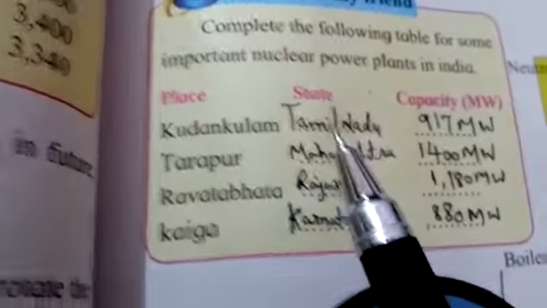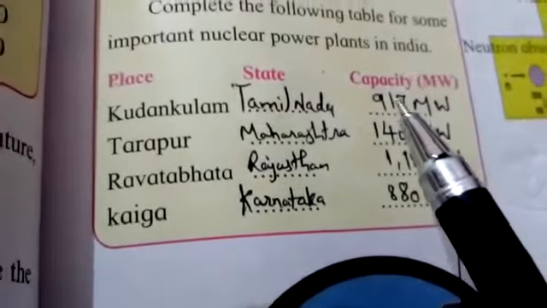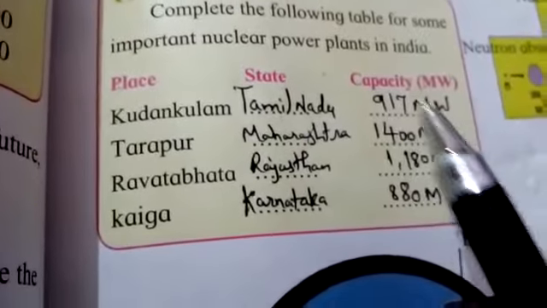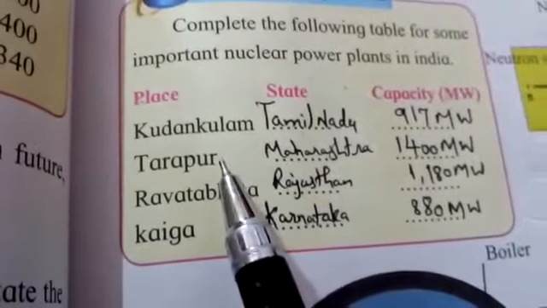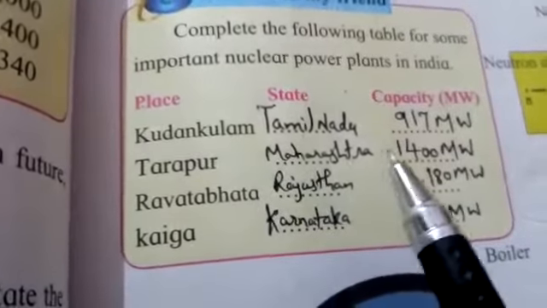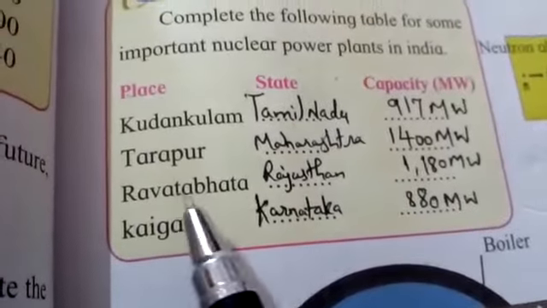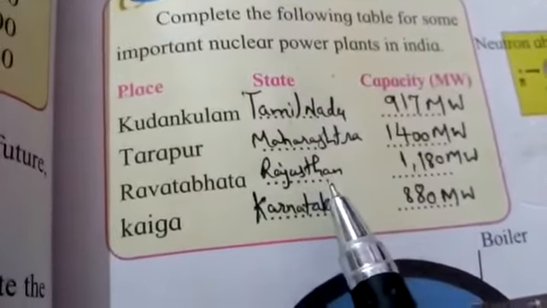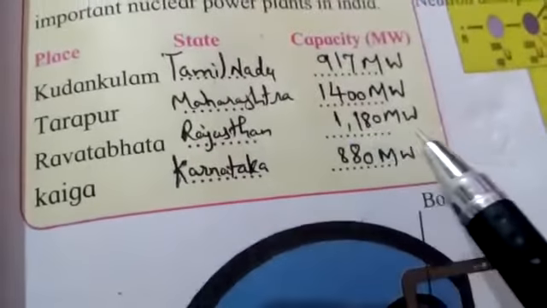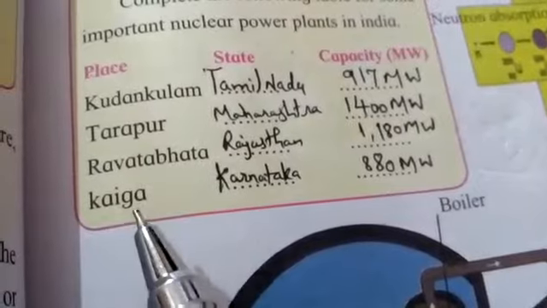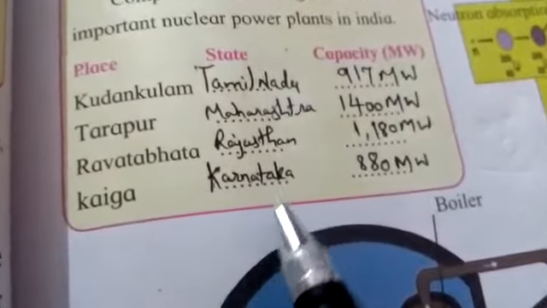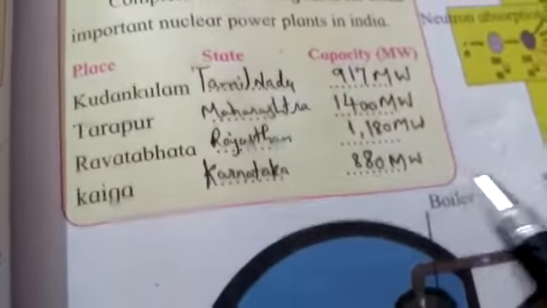Now see, here it is given that Kudankulam is the nuclear power plant, or the atomic power plant, which is present in the state of Tamil Nadu with a capacity of 917 megawatt. Then Tarapur, it is present in the Thane district of Maharashtra with 1400 megawatt. Then Rawat Bhata of Rajasthan, it is with 1180 megawatt. And Kaiga is the atomic power plant, or the nuclear power plant, present in the Karnataka state with 880 megawatt.